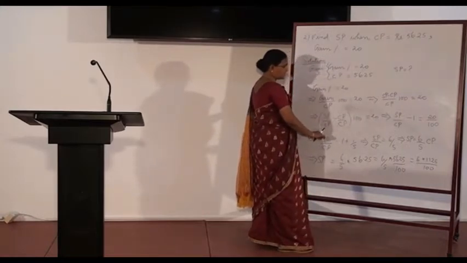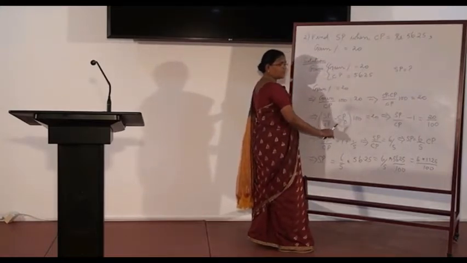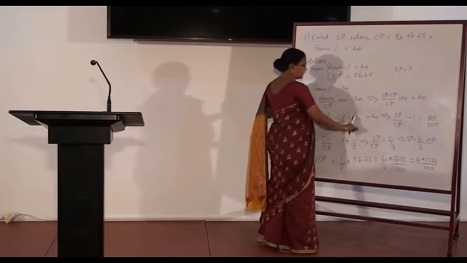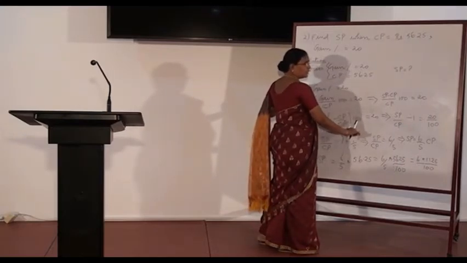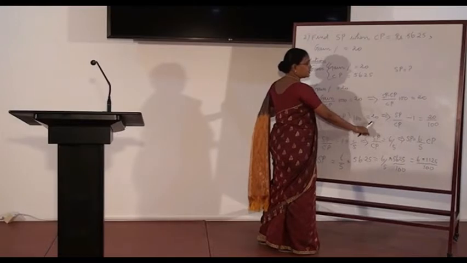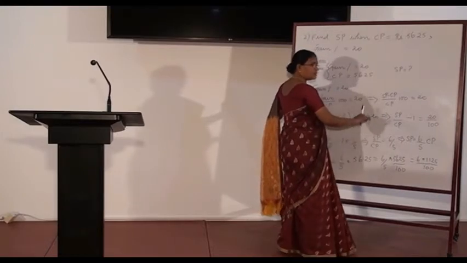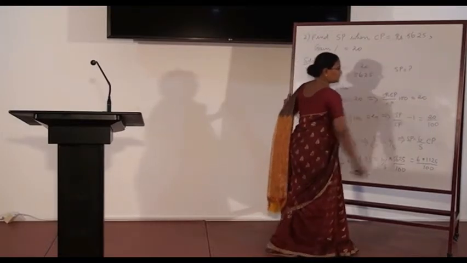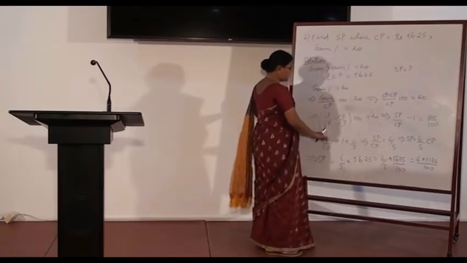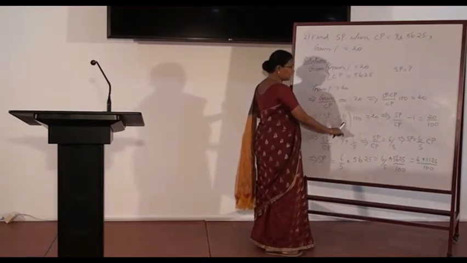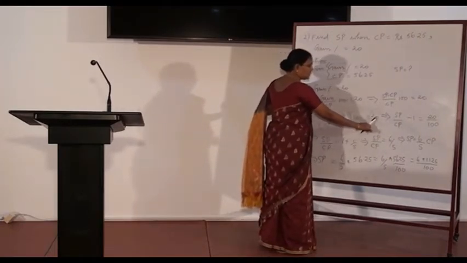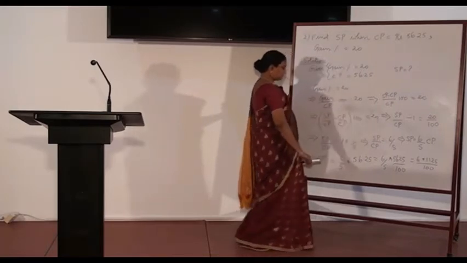It is SP by CP minus CP by CP goes as 1, multiplied by 100. On cross multiplication, this 100 goes to the other side as by 100. So SP by CP minus 1 equal to 20 by 100.